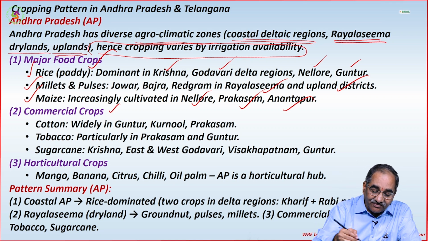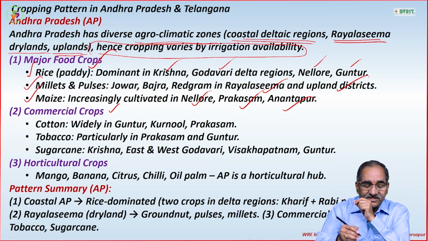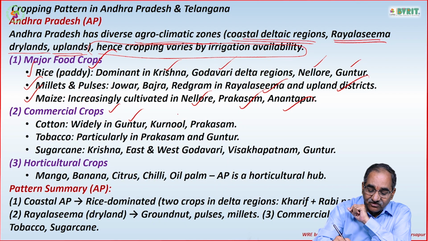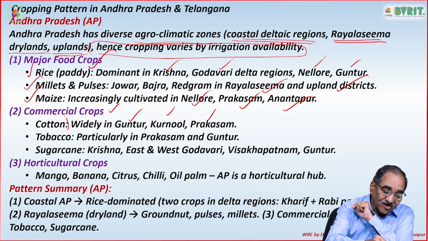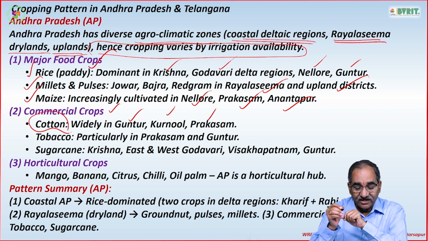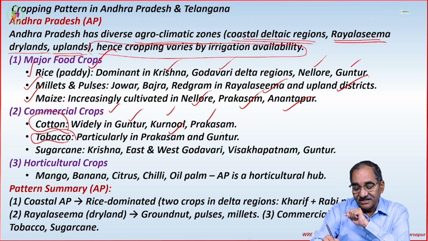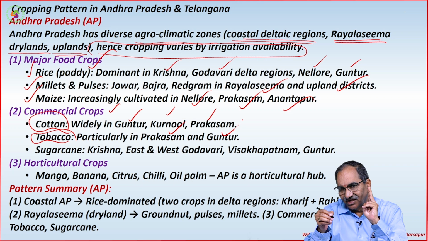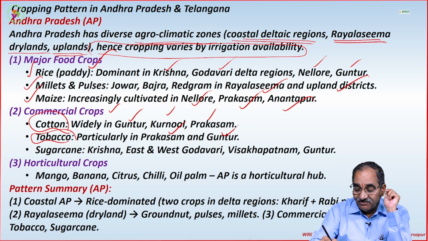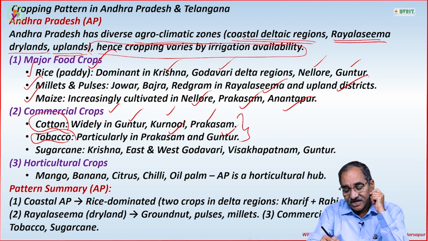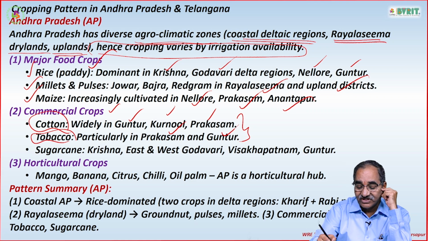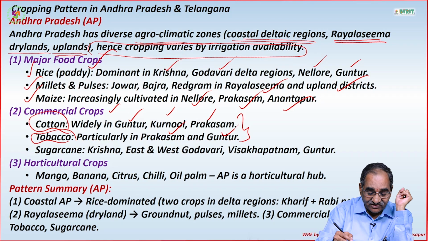Coming to commercial crops, commercial crops mainly Prakasam and Guntur, Kurnool, this is cotton generally. Similarly, if you go for tobacco in the entire Andhra Pradesh, Prakasam and Guntur are popular districts. These two, most of the people, they go for the commercial crops, either this or this. If they are not going for the food crop and going for commercial crop, Prakasam, Guntur districts, cotton, tobacco actually.